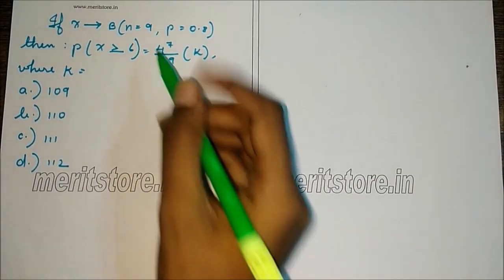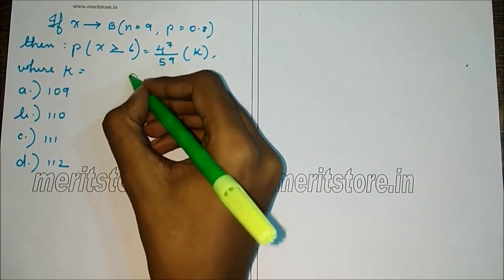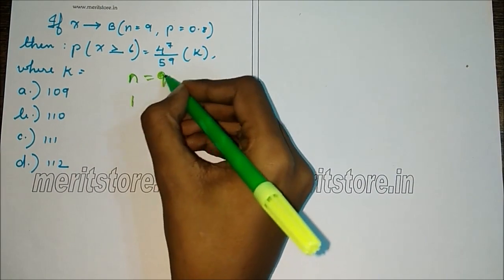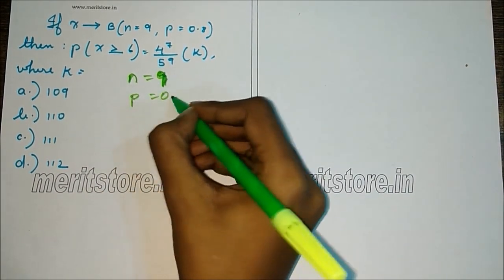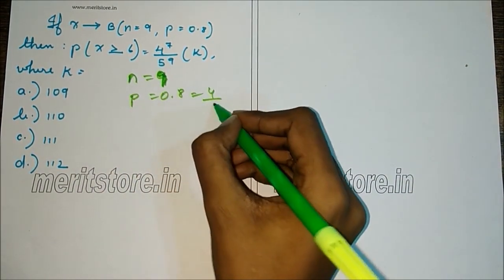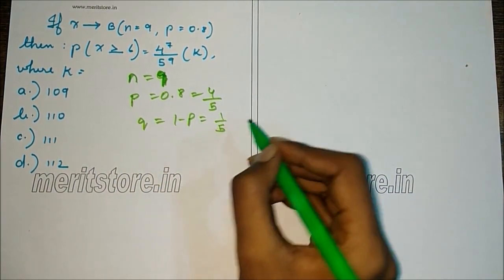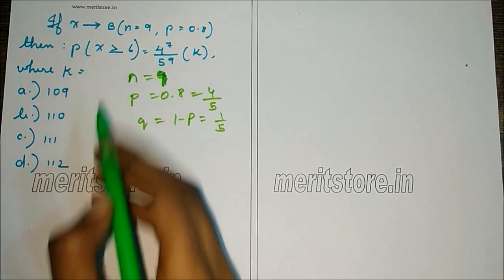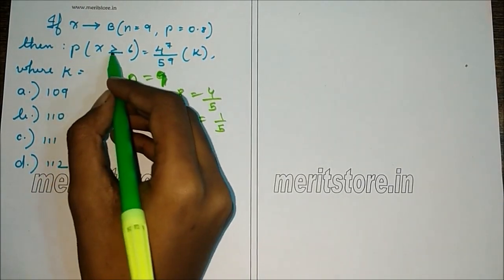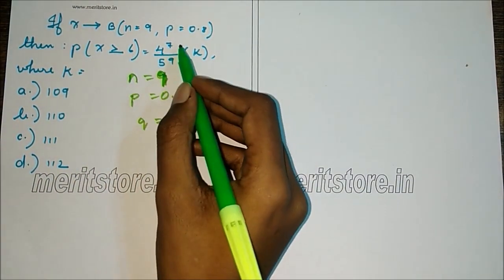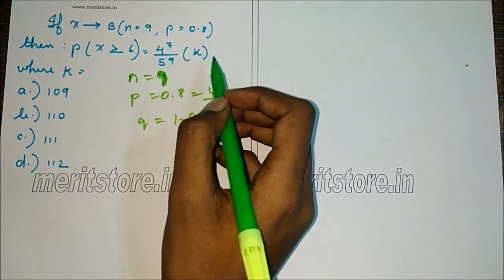The next question is given as n is 9, p is 0.8, that is 4 by 5. So therefore q will be 1 minus p, which is 1 by 5. It is given that P of x greater than or equal to 6 is 4 raised to 7, 5 raised to 9 into k.